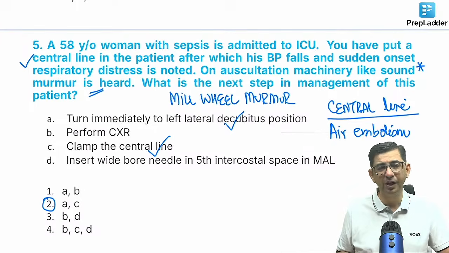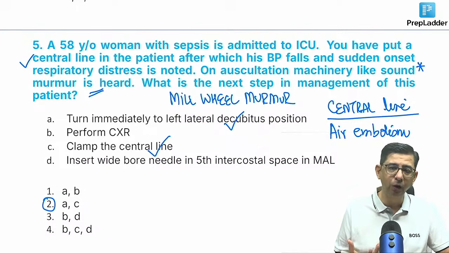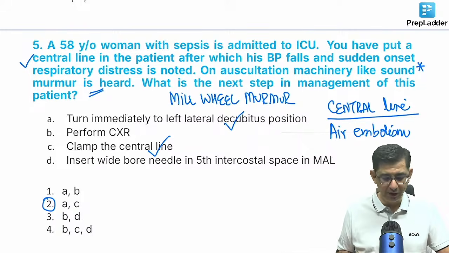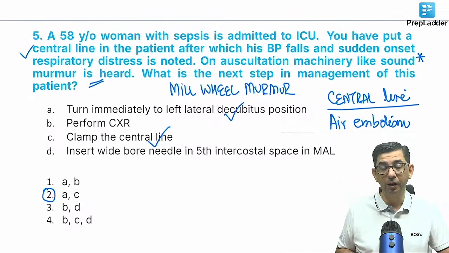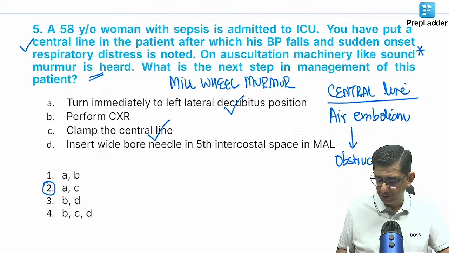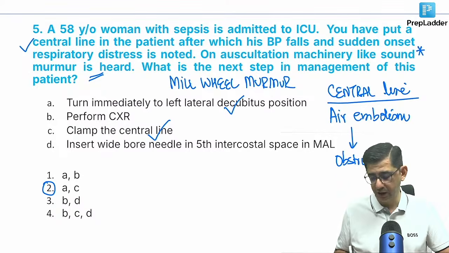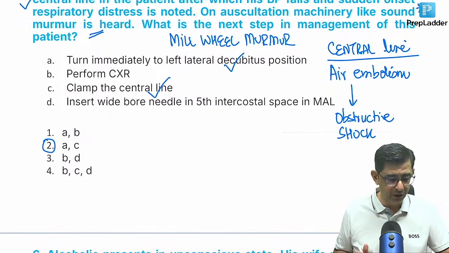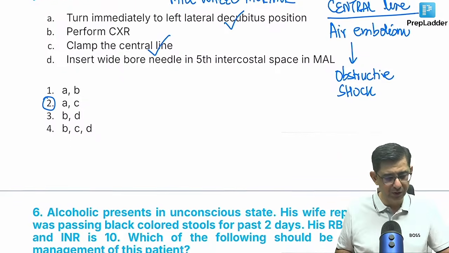That's actually the thrashing or the mixing of blood and air in the right side of the heart. I mean, air has no business to be in the heart. If you are mixing blood and air in the heart, it's always going to contribute to obstructive shock. The type of embolism which is present in this case, why the BP was crashing, was that the output from the right ventricle into the pulmonary artery is getting compromised. So what we are getting is the obstructive shock developing, and that's why we need to clamp the line and we need to turn the patient immediately to the left side. So I think we are sorted for this question's approach.